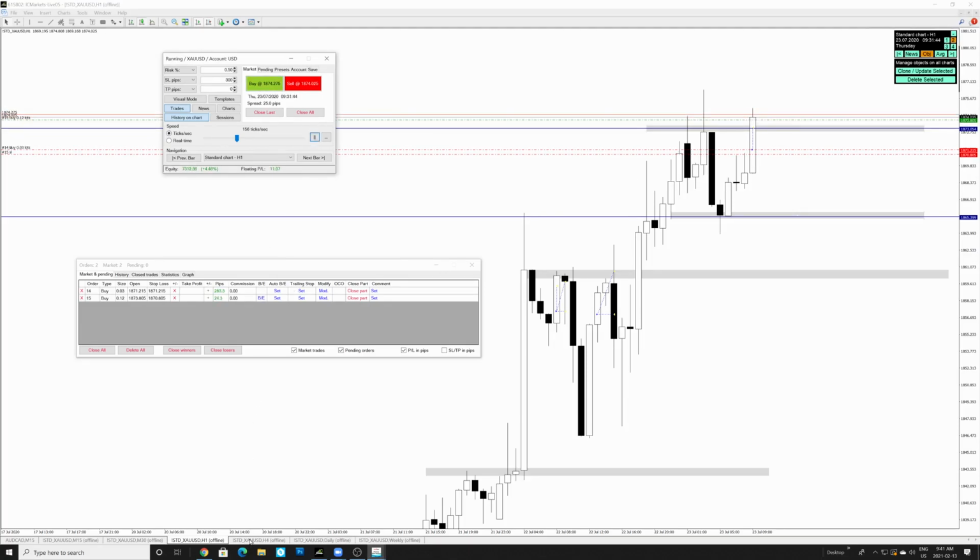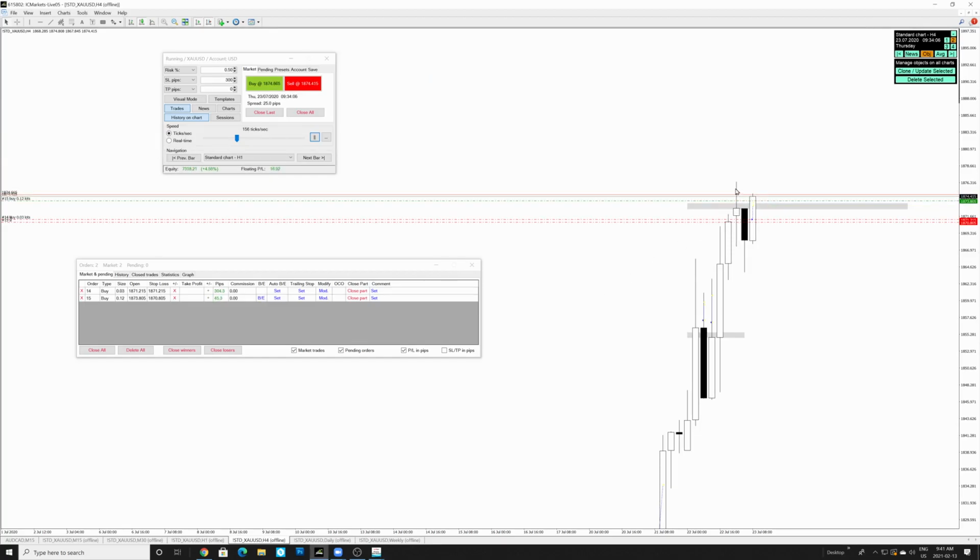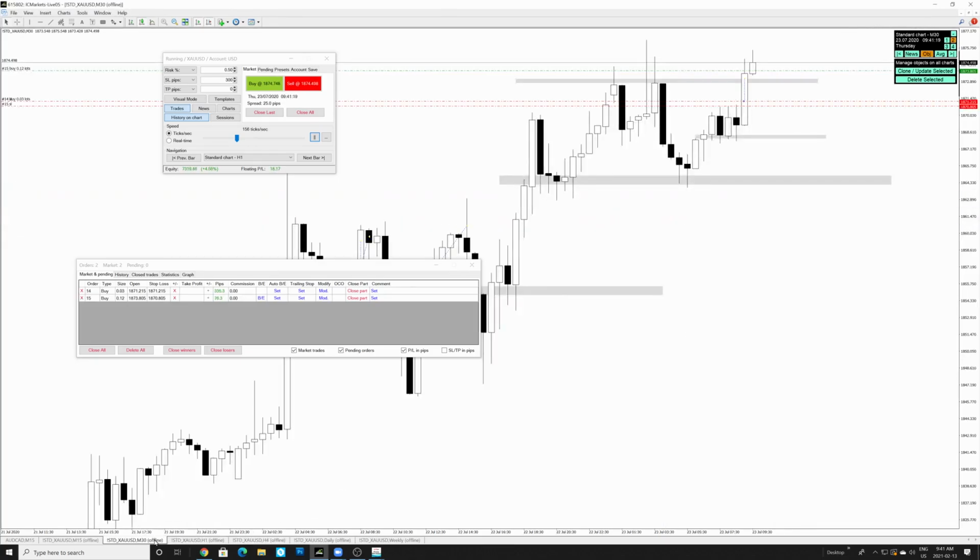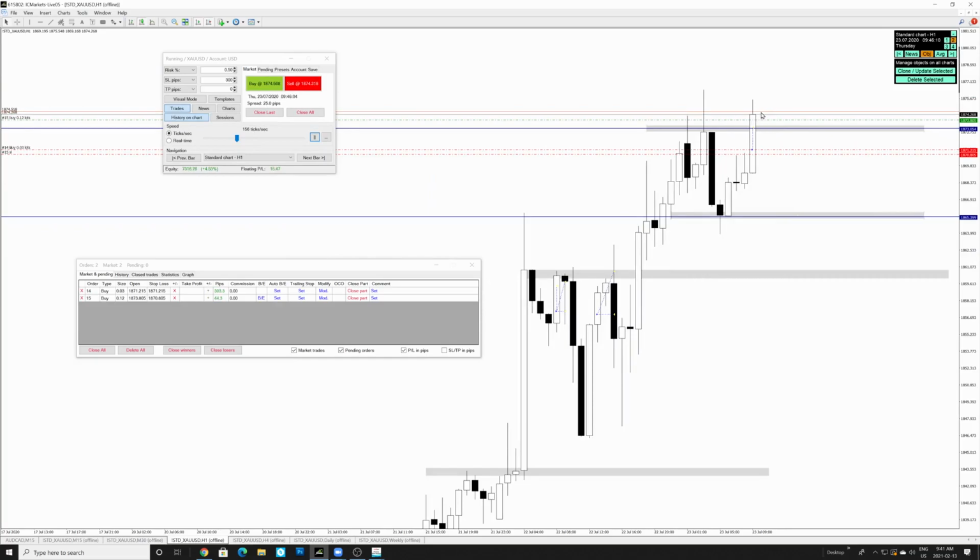We're going to anticipate the overall 4-hour candle to continue bullish, at least to fill this wick here to the left hand side, which is like 28 pips away. And we're going to anticipate the 30-minute candle to also continue bullish over here above this resistance, which is going to overall make the 1-hour candle go bullish.